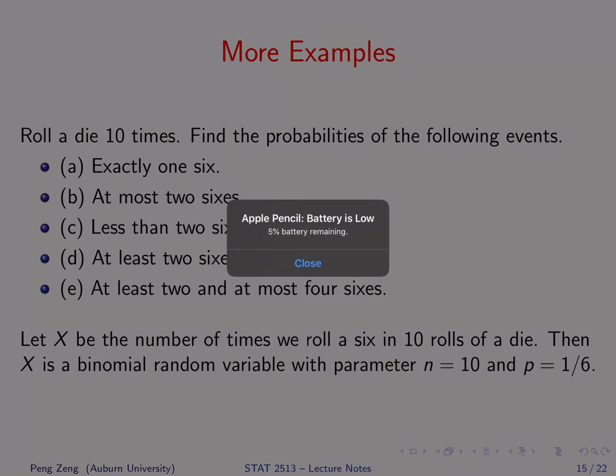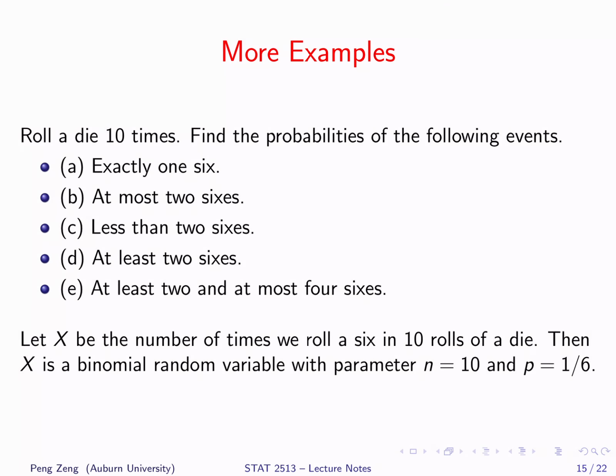Let's look at another example. Roll a die 10 times. Find the probability of the following events. Those events are about the number of 6s. We may let x be the number of times we roll a 6 in 10 rolls of a die.